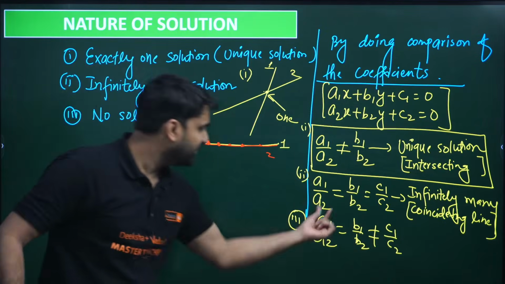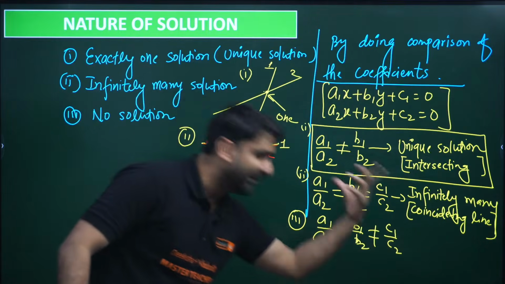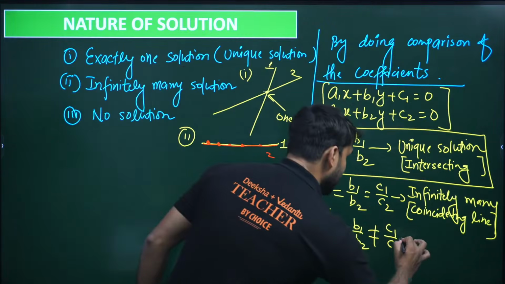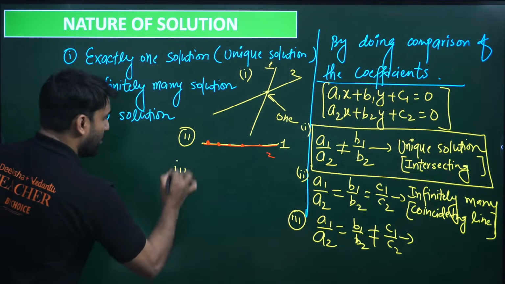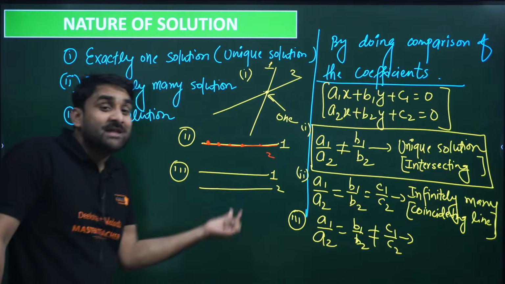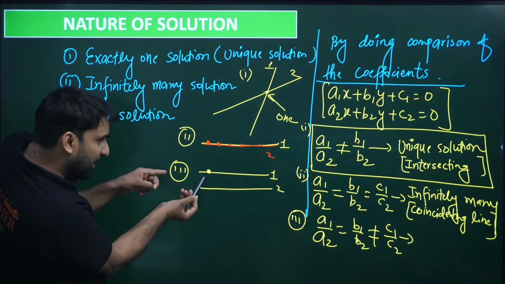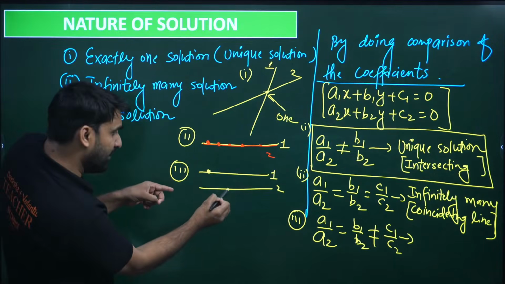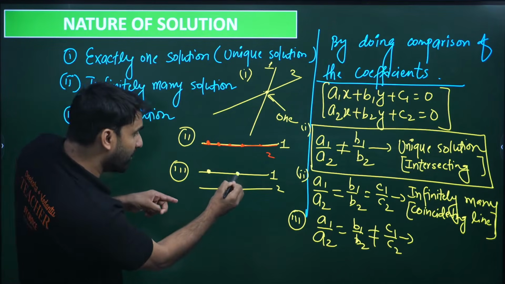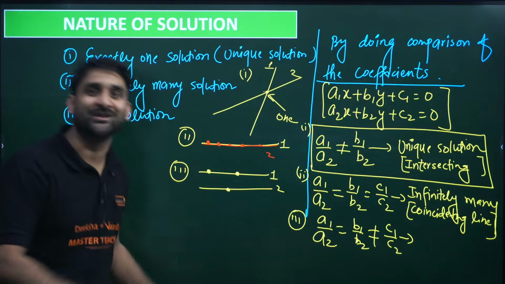Let's assume this is 1 by 3. It came 1 by 3, 1 by 3, but c1 by c2 came 2 by 5. So it implies that one line is this and the other line is exactly parallel. If two lines are parallel, and I take one point on line 1, will this point satisfy the other equation? No. If we take a point on the second line, will it satisfy the first? No. So there is no common solution.